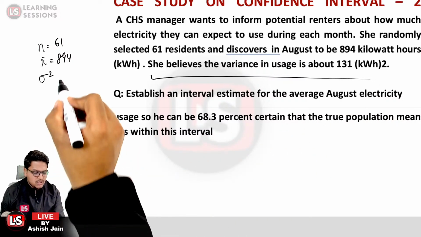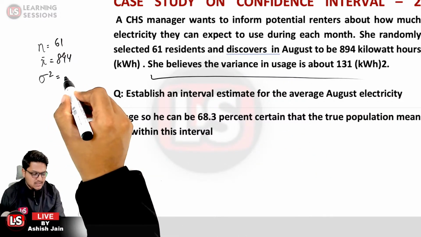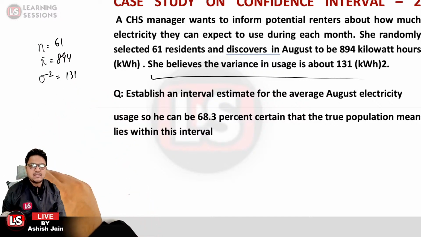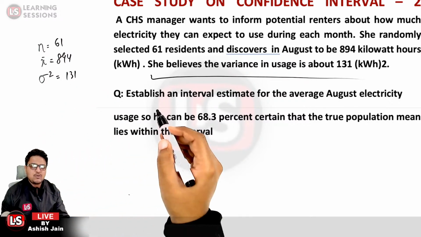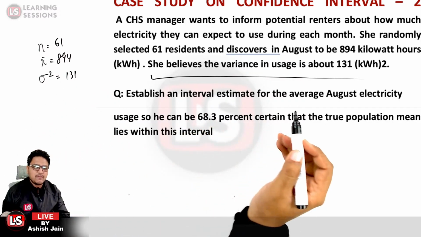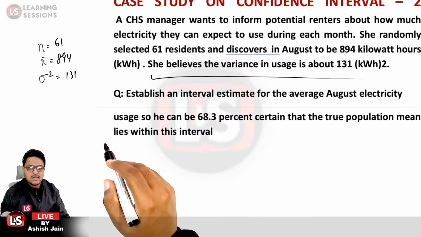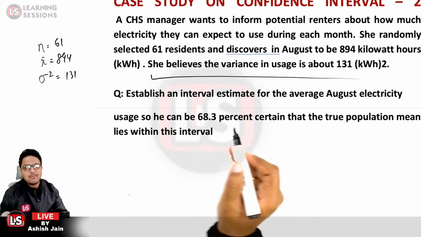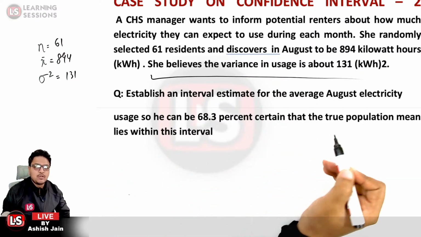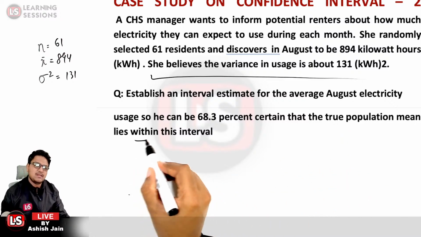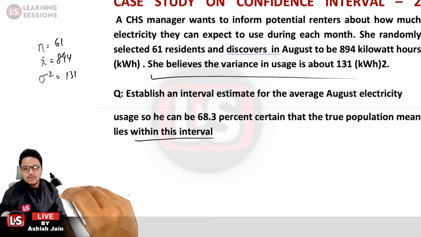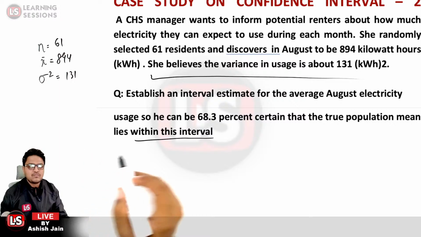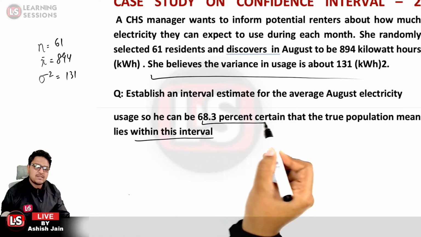So sigma square is given to be 131. We need to establish an interval to estimate the average usage for August electricity usage so that she can be 68.3% certain that the true population mean will lie within this interval. So over here we need to establish an interval for 68.3% certainty.